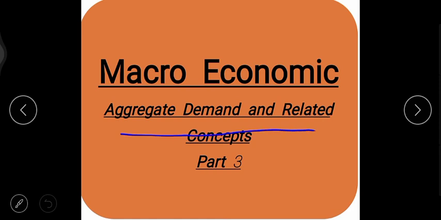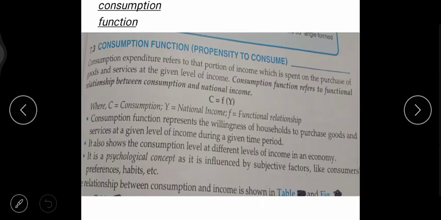Your aggregate supply means producers are producing or investing money for making the goods and the services for providing to the common people. This is your aggregate supply.